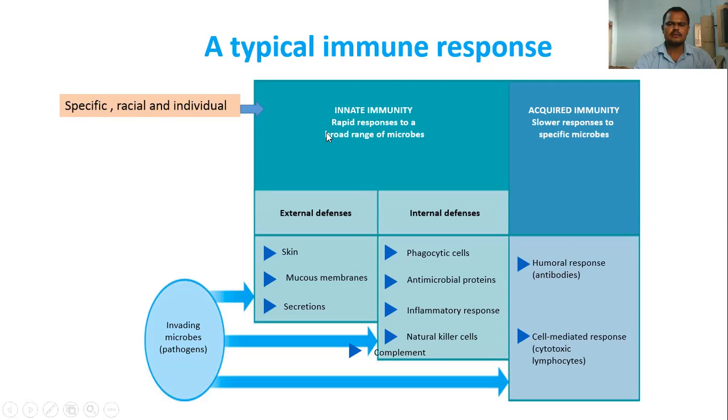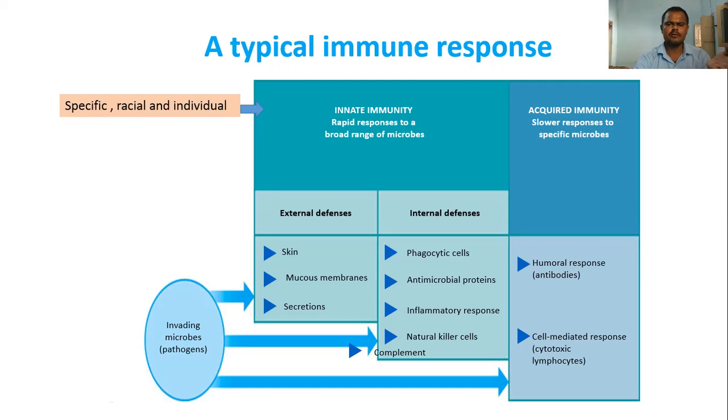So innate immunity is the first defense mechanism. This is the first primary defensive mechanism of the organism, which is very specific. See here, very specific means species specific, which differs from one organism to another organism. That's why we call it very specific, particular for every organism or every human being, and racial.